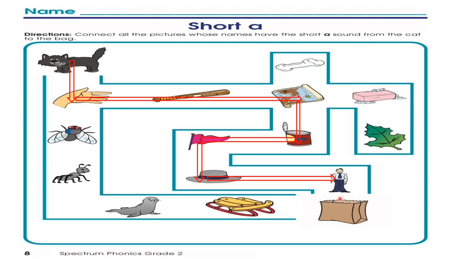Then the last one we have is bag, because the exercise said from the cat to the bag. We have short vowel a in bag. Bag. So please draw a line just like I have done from the cat to the bag.